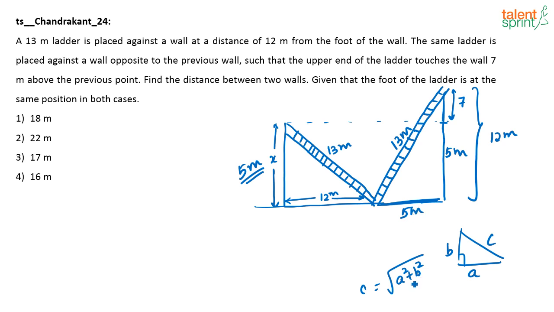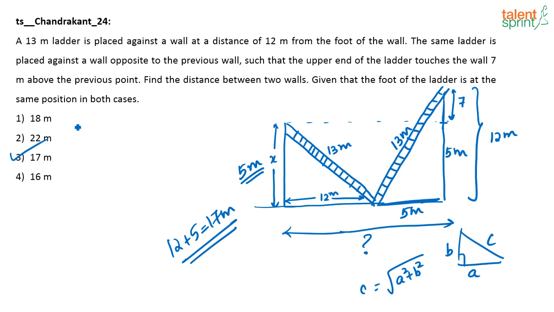Now what is the question? The question is, find the distance between the two walls. This is the distance that I have to find out. What is this distance? 12 plus 5, 17 meters. Done. Option 3 is your answer.